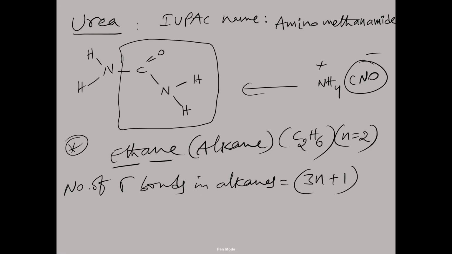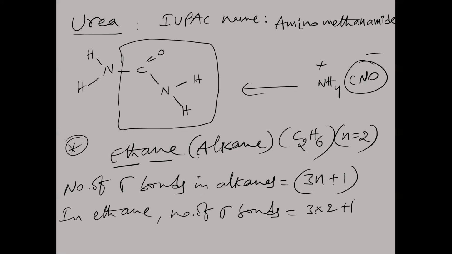So total number of sigma bonds in ethane is 3 into 2 plus 1, which equals 7. So 7 sigma bonds are present here. There are 2 carbons, and between the 2 carbons there is a single bond.